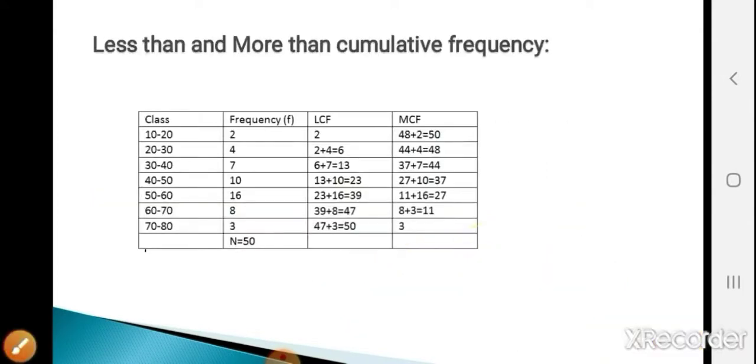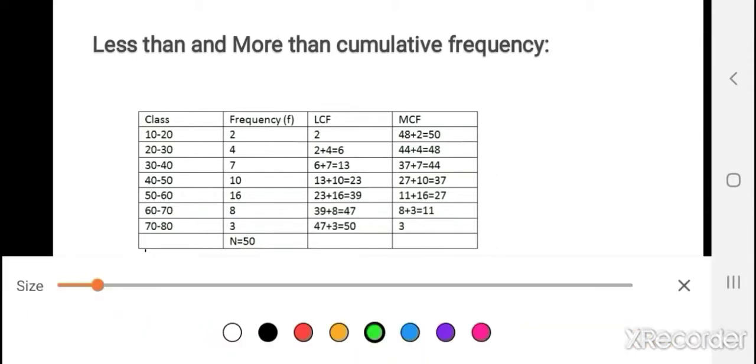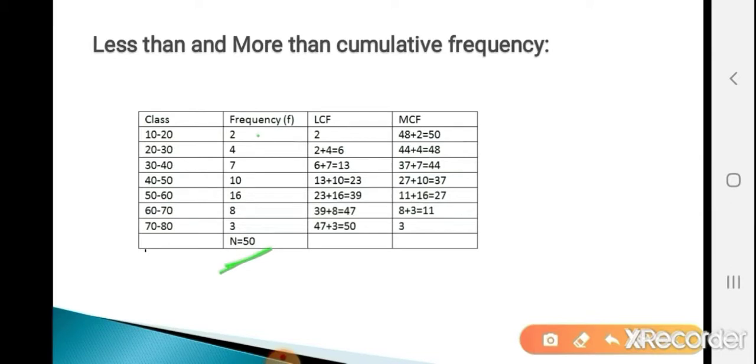Okay, now the next point is less than and more than cumulative frequency. First of all, we see how to calculate less than cumulative frequency and more than cumulative frequency. We are given the frequency distribution, classes along with their frequencies. 10 to 20, 20 to 30, 30 to 40, 40 to 50, 50 to 60, 60 to 70, 70 to 80, along with their frequencies 2, 4, 7, 10, 16, 8, 3. Total frequency is always denoted by capital N. Here the total of all frequencies is equal to 50.